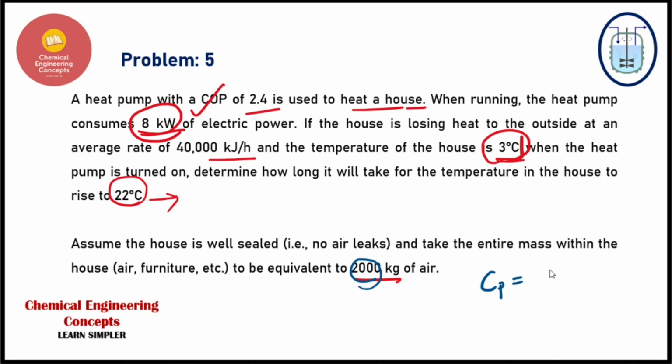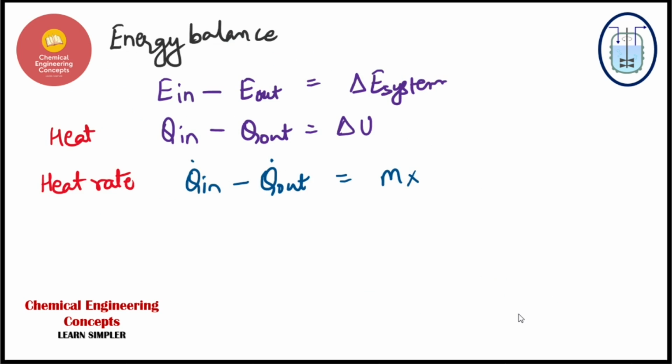It will be 0.718, because we have assumed it to be 2000 kilogram of air. So the CP for air is this value, and we will be using it in our problem. Actually it will be CV, because we have internal energy. So it is the CV value for air, multiplied by the temperature difference, T2 minus T1.